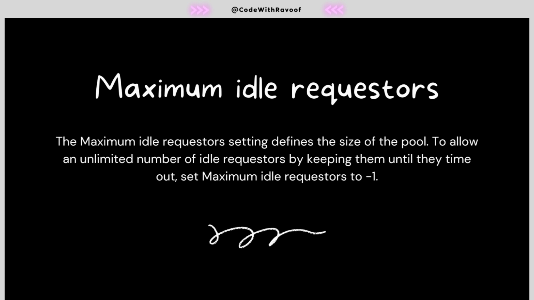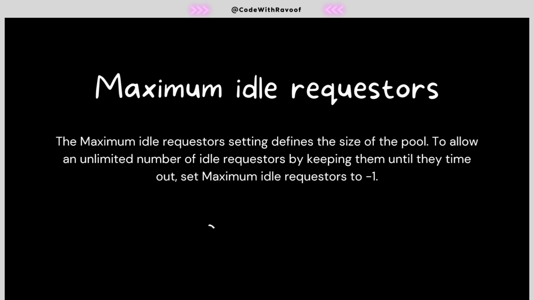If we want to allow unlimited idle requesters, then we need to set it to -1. If we set -1, the maximum idle requesters becomes unlimited, infinite we can say.